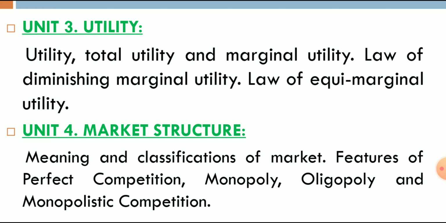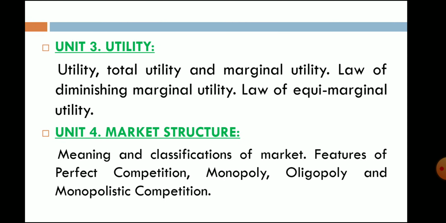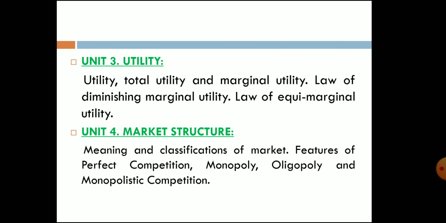Then unit 4, market structure. A market is a place where buyers and sellers meet together, and buying and selling activity takes place. So meaning and classification of market, features. You have to prepare market structures, that is perfect competition, monopoly, oligopoly and monopolistic competition. So these 4 units you have to prepare in semester 1.